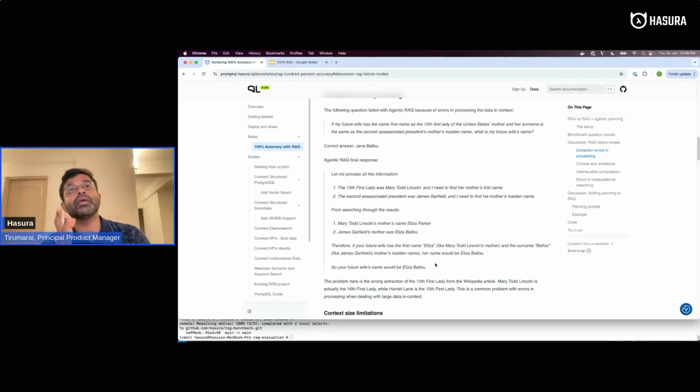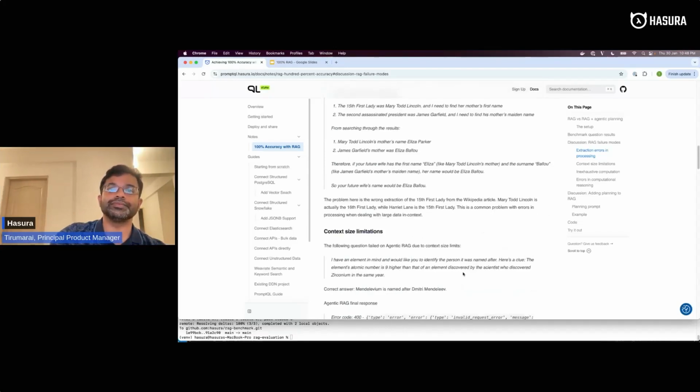With PromptQL, the extraction happens in a completely different context. The context size for whatever needs to be extracted is separate from the rest of the context of whatever has happened so far, right? So the context size is smaller. It's able to extract much better using that method.